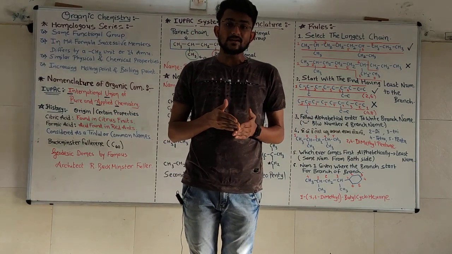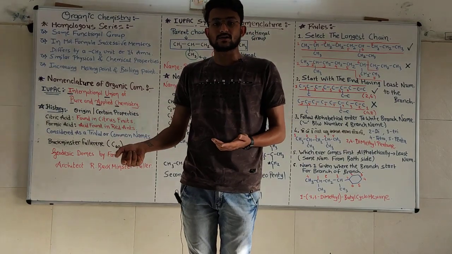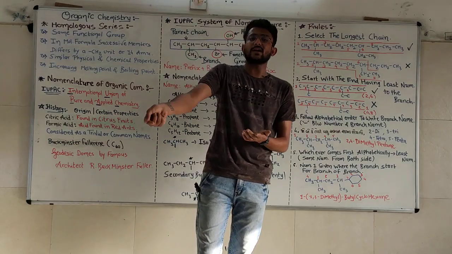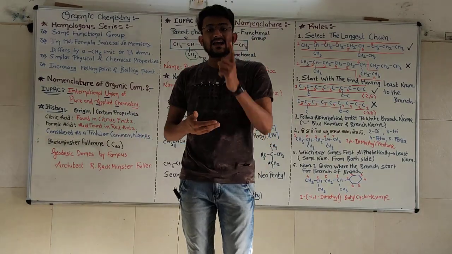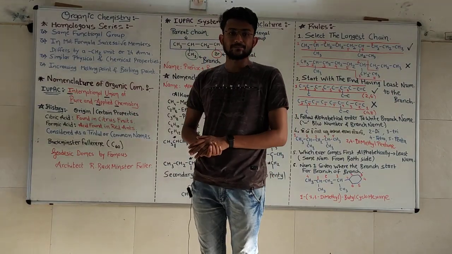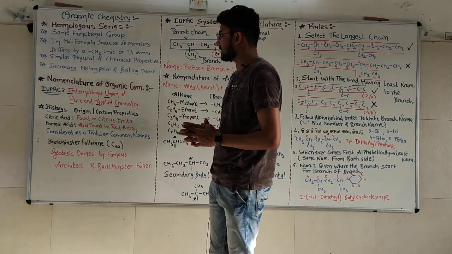If methanoic acid reacts with NaOH, ethanoic acid is also going to react with NaOH. Propanoic acid is also going to react with NaOH. Why? Because they all are acidic in nature. So the chemical properties will be similar in the homologous series.